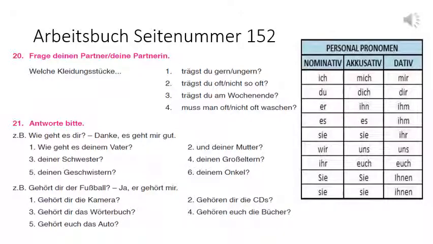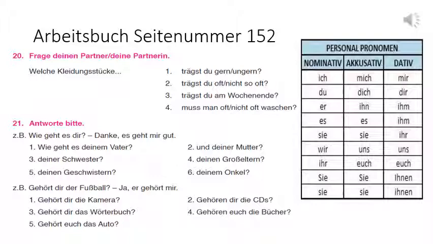Similarly, gehören is also always dative. Now in case of gehören, you need to keep in mind that whichever thing belongs should be in nominative. For example, here gehört dir der Fußball. Here der Fußball is in nominative, so the answer will be er, and dir has been changed into mir. So it belongs to me. Gehört dir die Kamera? Now Kamera is feminine, so we will use sie.